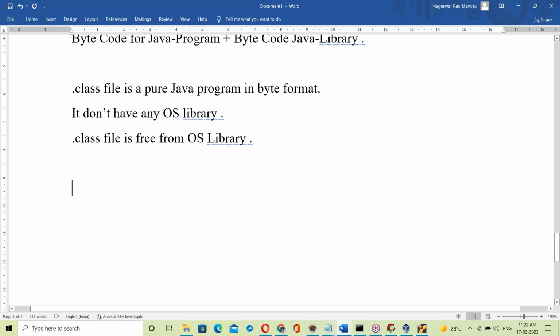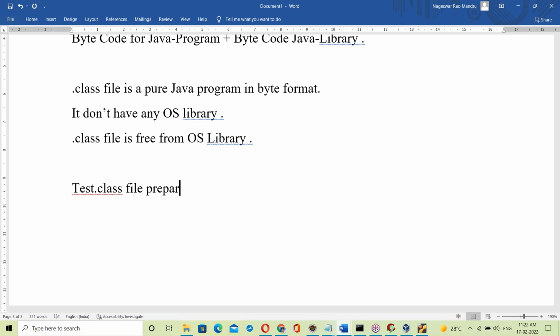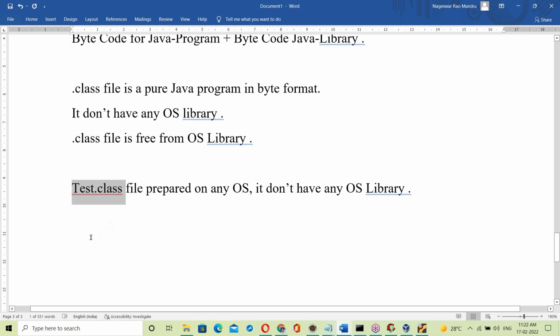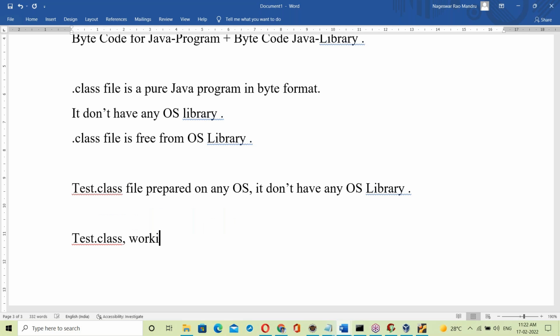Suppose, for example, some tested dot class file is prepared. It doesn't have any OS library. Now the tested dot class file is working on different platforms.